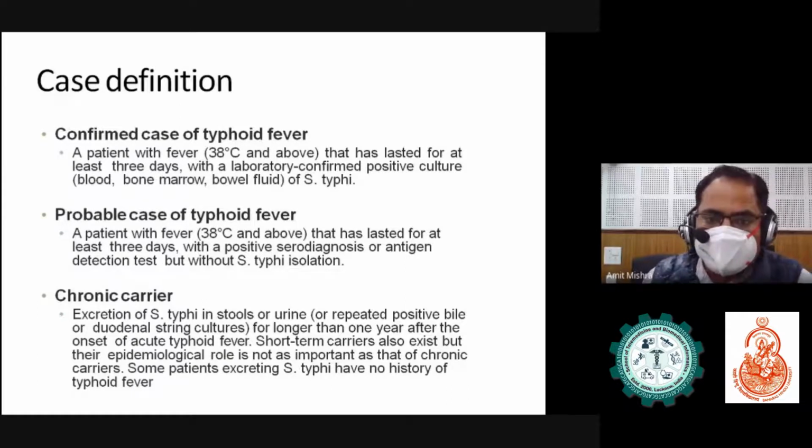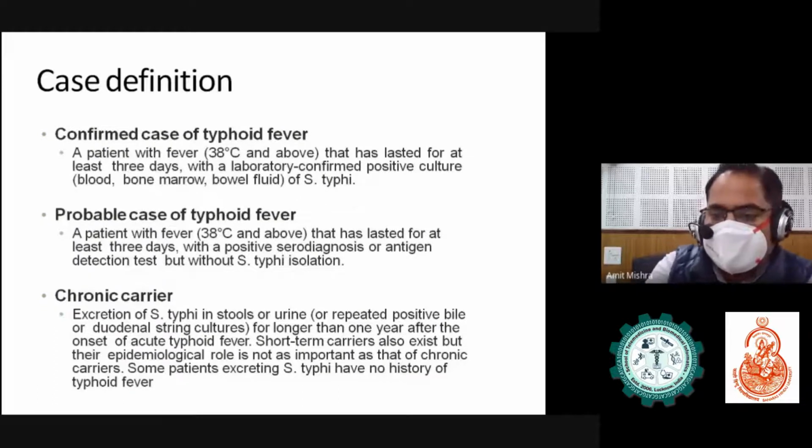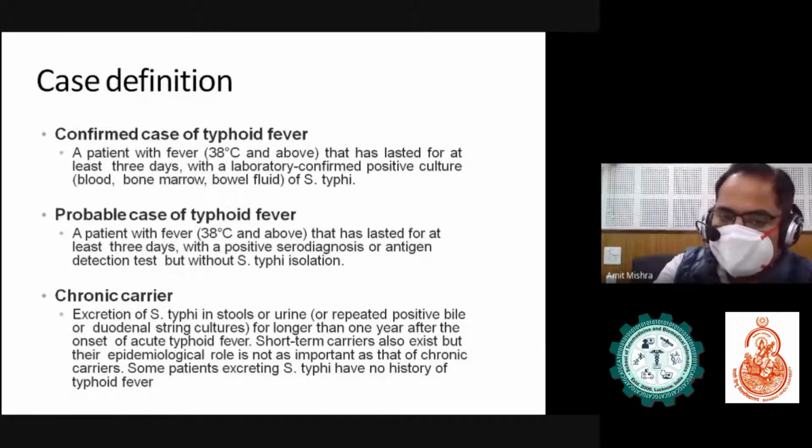Probable case of typhoid fever: a patient with a fever of 38 degrees centigrade or above that has lasted for at least 3 days with a positive serodiagnosis or antigen detection test, but without Salmonella typhi isolation. In this case, we say it is probable because it is just serodiagnosed, by an antigen detection test.